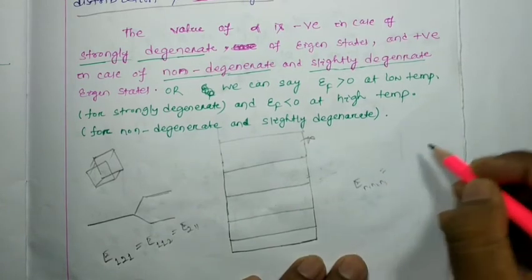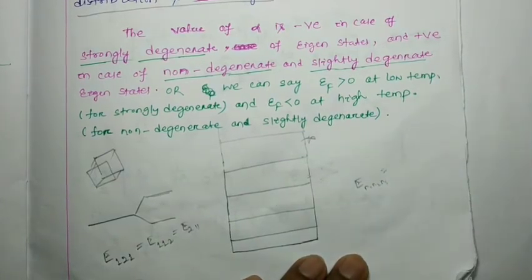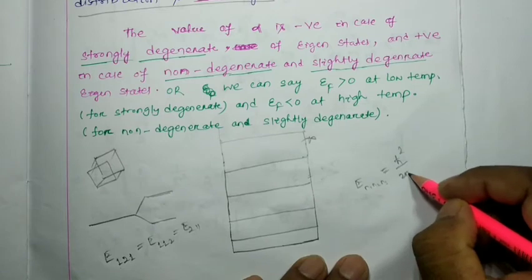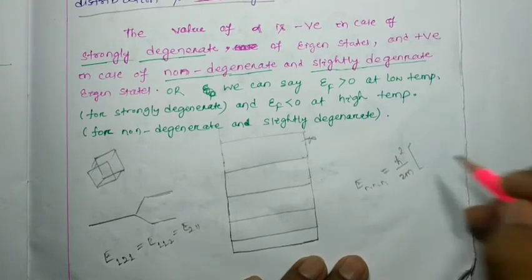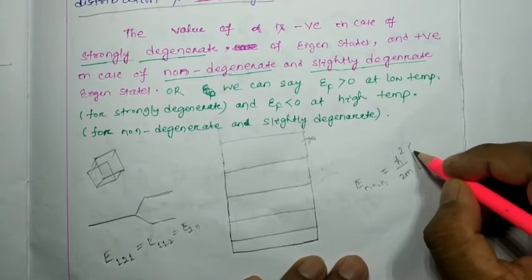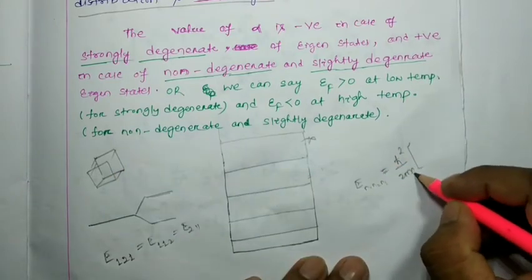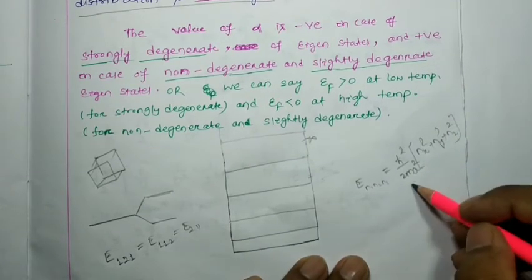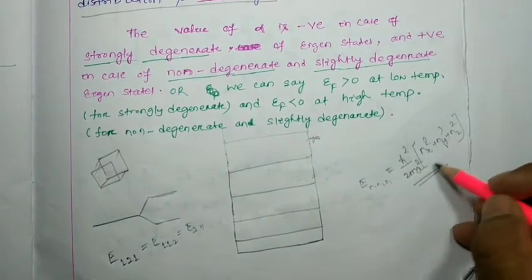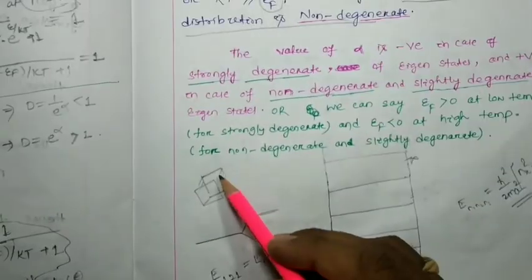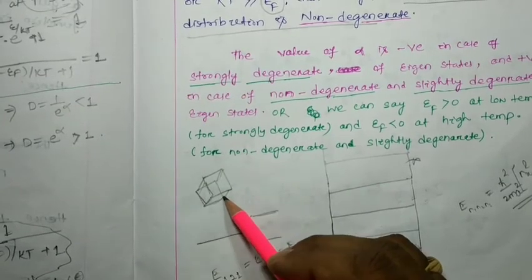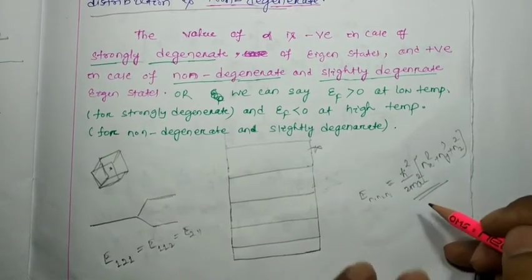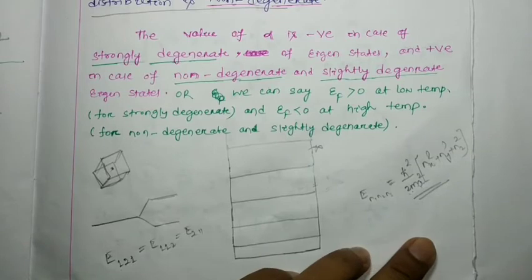It is h cross square by 2m into, if it is a cube, then n_x square plus n_y square plus n_z square. This is the general term for the energy of a particle trapped in a cube, h cross square by 2m a square into n_x square plus n_y square plus n_z square.